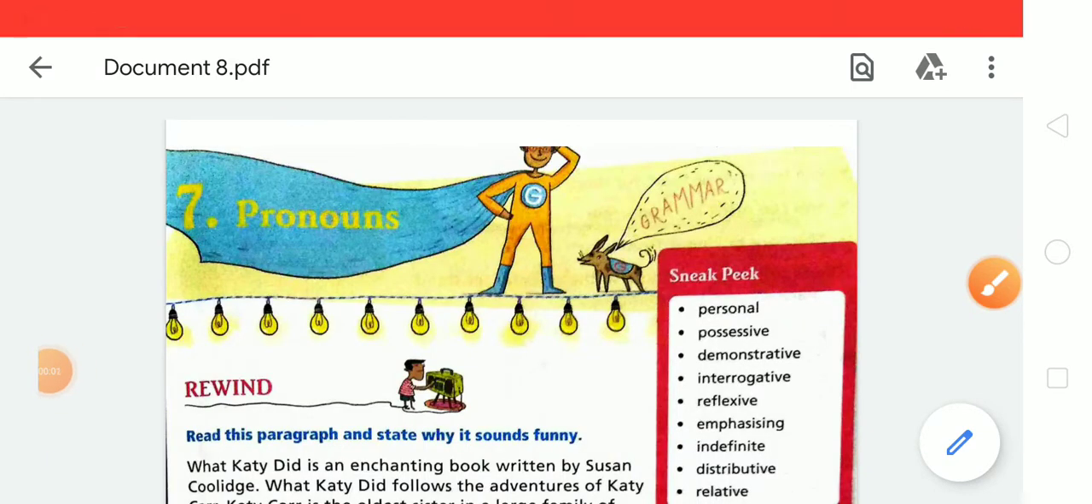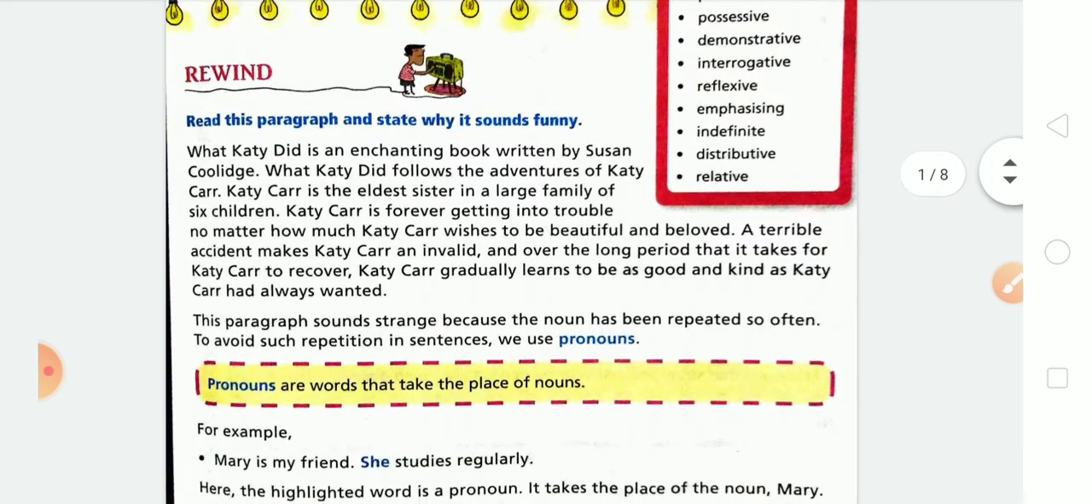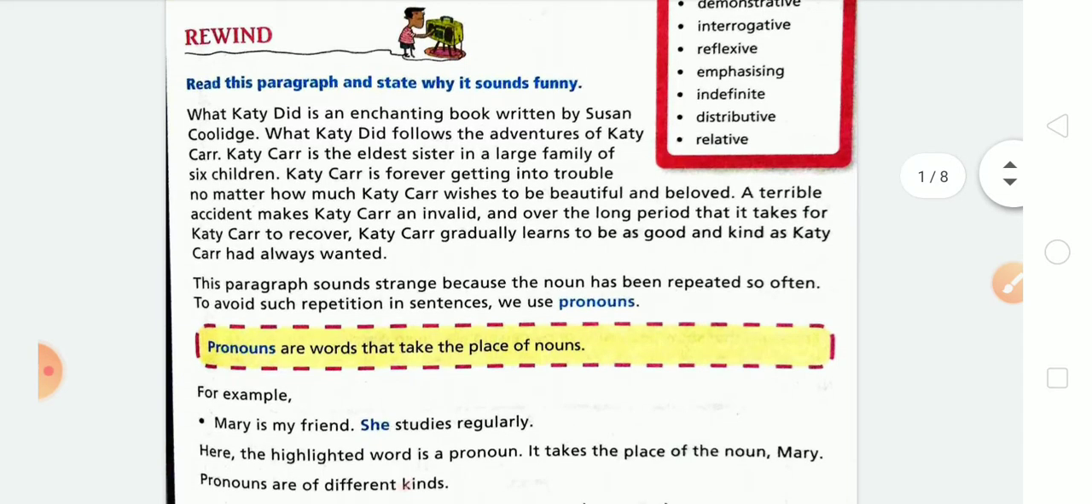Hello, my dear student. Today we are talking about the chapter pronouns, and in this chapter we will know about the definition of pronoun and its kinds, and how we can classify the pronoun and identify its kind. Okay, first we are talking about its definition.